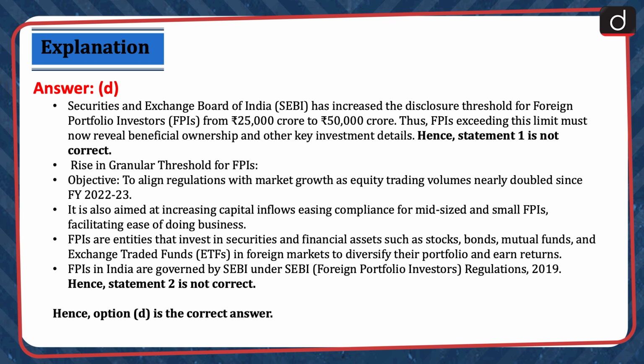The Securities and Exchange Board of India (SEBI) has increased the disclosure threshold for foreign portfolio investors or FPIs from Rs 25,000 crores to Rs 50,000 crores. Thus, FPIs exceeding this limit must now reveal beneficial ownership and other key investment details. Hence, statement 1 is not correct.